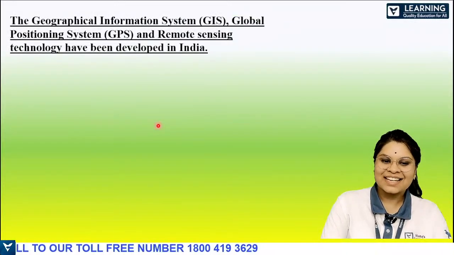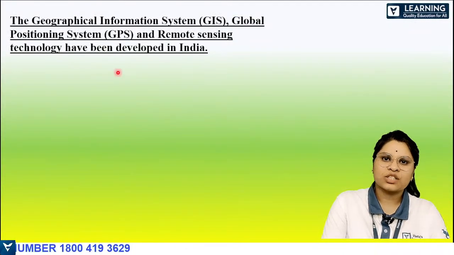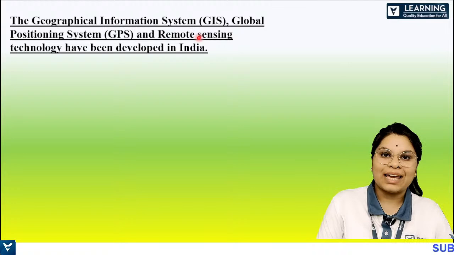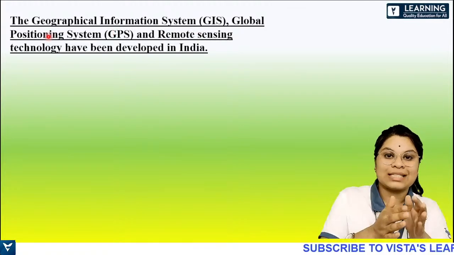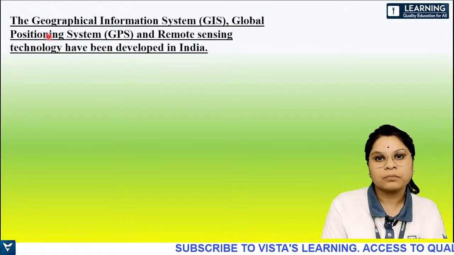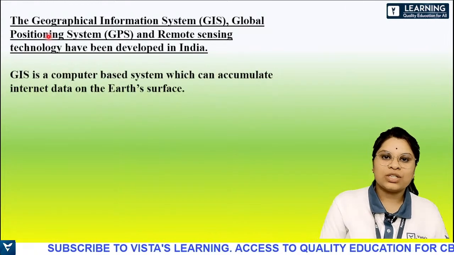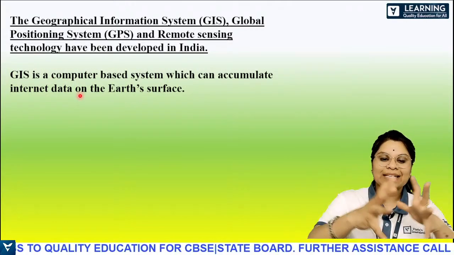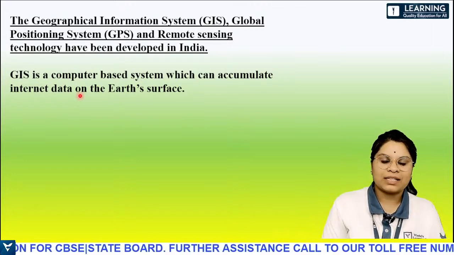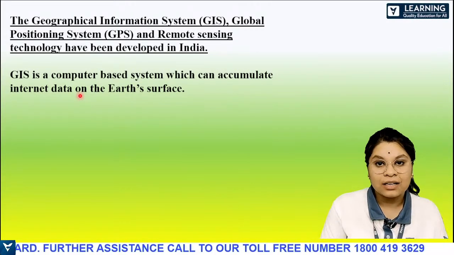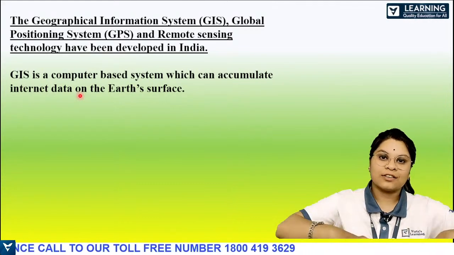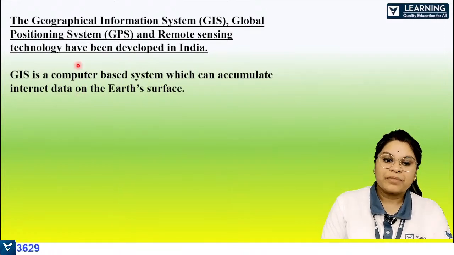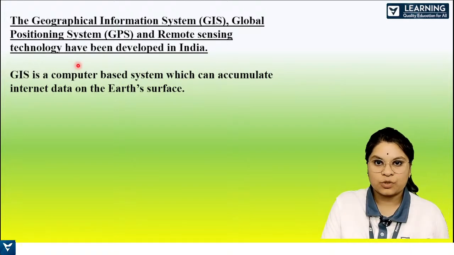Next we have 3 main concepts which are very important from the exam point of view. That is Geographical Information System, that is GIS, GPS, that is Global Positioning System, and Remote Sensing Technology. Alright? So we'll study one by one. GIS is a computer-based system which can accumulate data on the Earth's surface. It basically accumulates data on whatever is present on the Earth's surface. Literally it can accumulate that, which is not an easy task, and it is done by the Geographical Information System. So that is GIS.